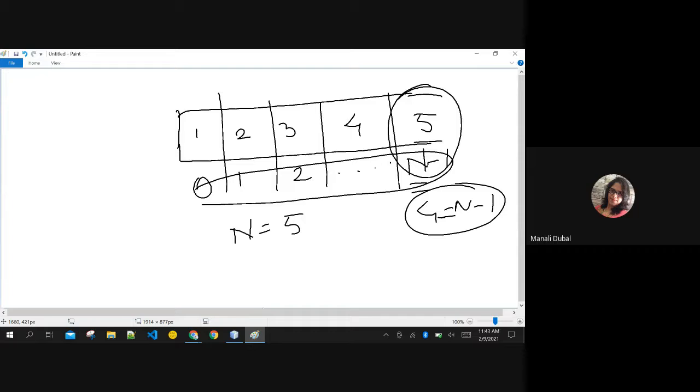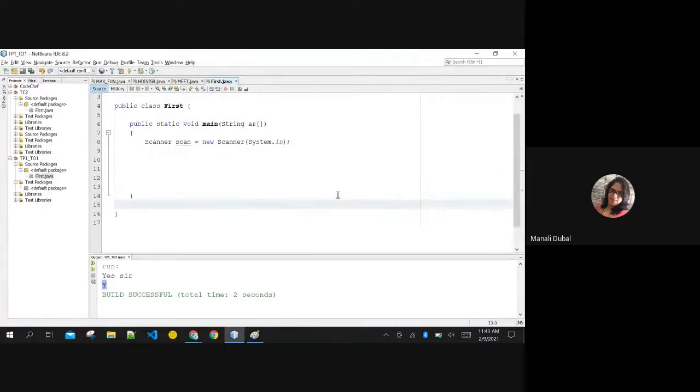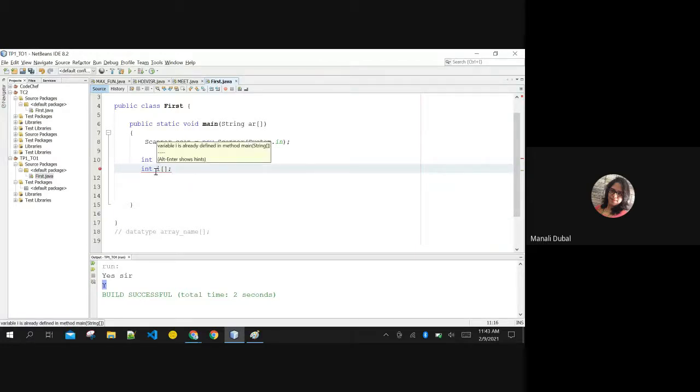Another thing is how to create arrays in Java. To create any kind of array in Java, what is the syntax? It is the same as how you create a variable. For what data type do you want to create an array? The data type name you have to mention. Then the name of the variable, same way you mention the name of the array, with square brackets. The reason you are mentioning square brackets is that this is a variable, but this is an array now. To differentiate between a variable and an array, we use these square brackets.